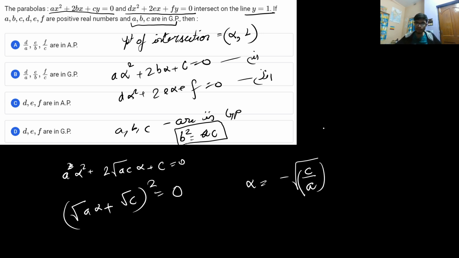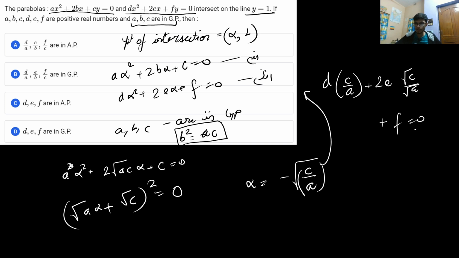Now if I put the value of alpha in the second equation, I will get d into c by a, plus 2e into root under c by a, plus f is equal to 0. Now from here I can do another mathematical jugglery, that is d by a. Now why did I do so?